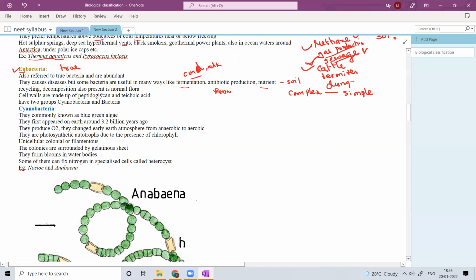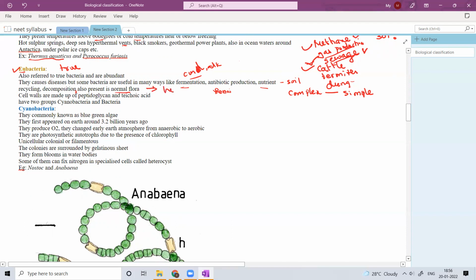And they are also present as normal flora. As I already told you, normal flora is the bacteria present in an animal or plant. They don't cause harm to the organism in which they live, but are inhabitants.